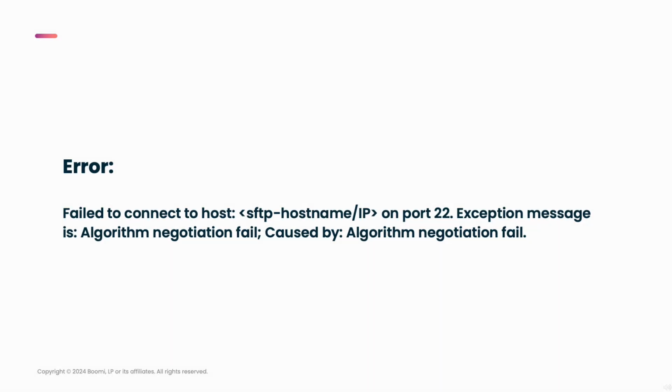Here you can see the actual error and how it looks. Failed to connect to host, the SFTP server IP address, on port 22, which is the default one, and the exception message we see is algorithm negotiation fail caused by algorithm negotiation fail.